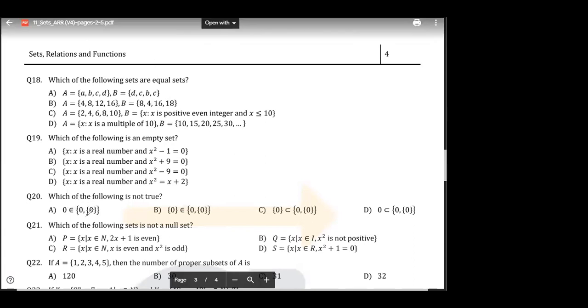0 belongs to this, okay? This 0 is a subset of this. Okay, but what is the answer for 20? Think about it. This is correct. This is correct. It is just representation wise, right? ठीक है? समझ में आया?